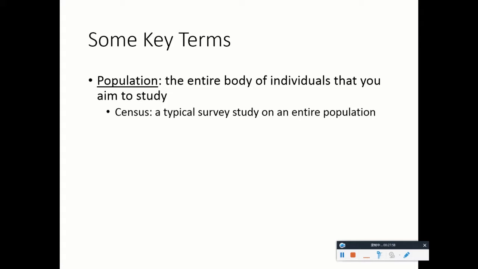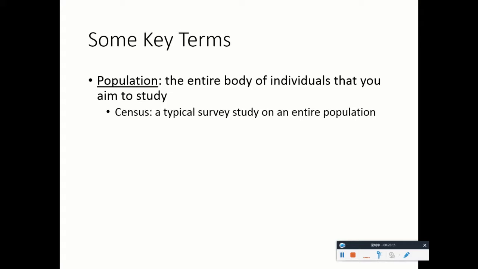Okay? So for example, if your goal is to find out UHM students' views on legalizing marijuana use, then the population for your survey will be UHM students.